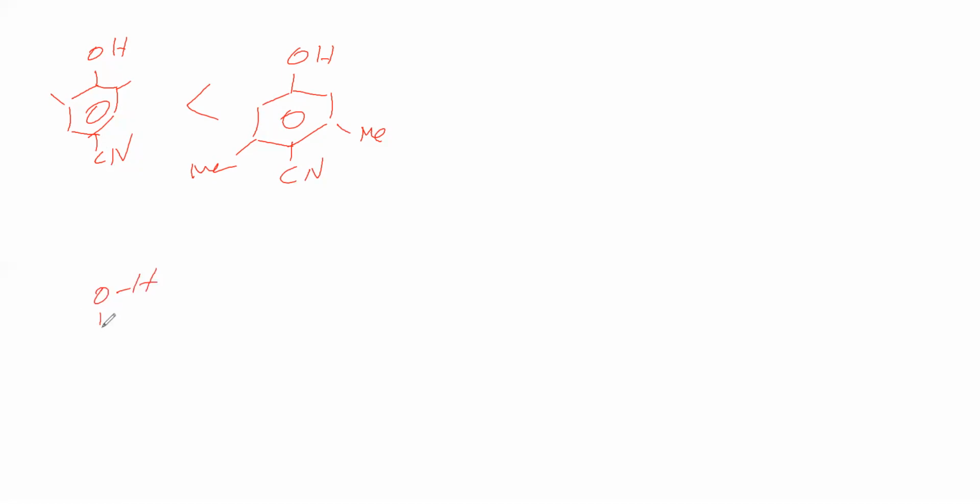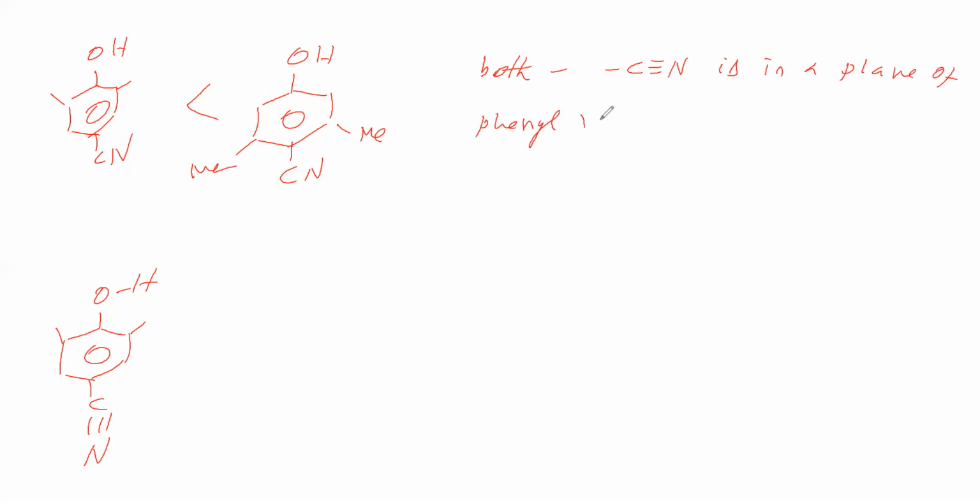This OH. Now, this CN is like this, linear. Therefore, CN is in which plane in the sense? In the plane of phenyl for both. In both cases, CN is in a plane of phenyl ring. So, then why it is having less acidic nature than this?